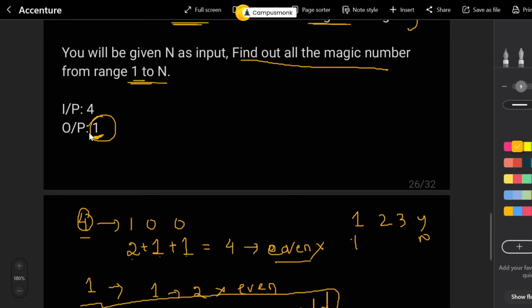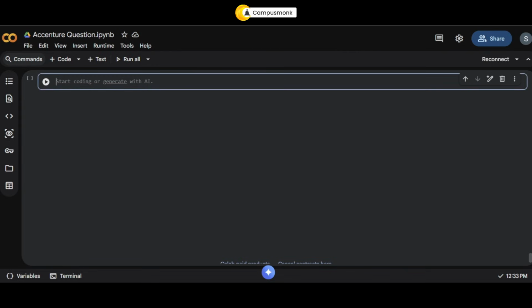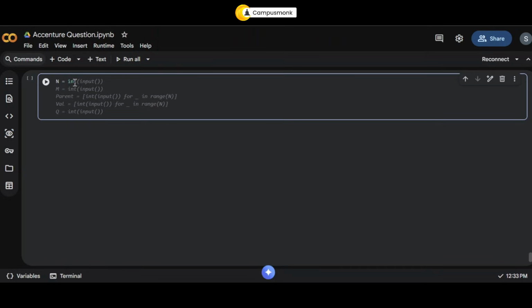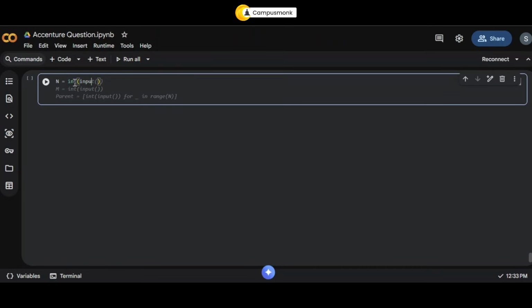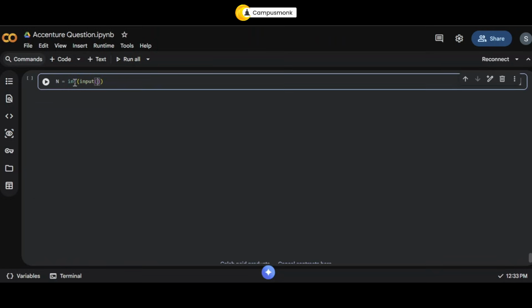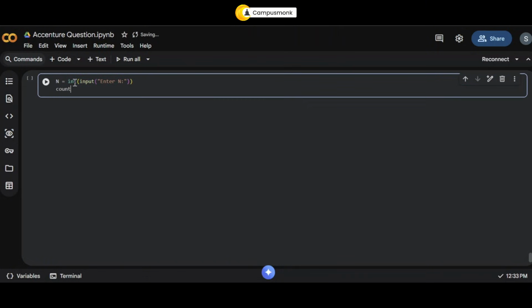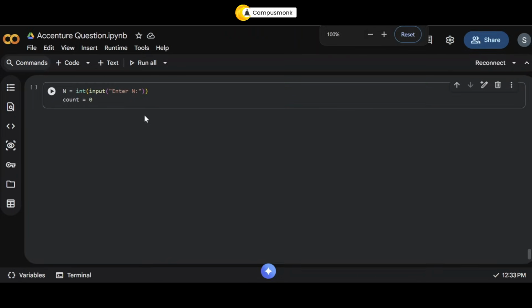How do we code this? So we'll go to our editor. I'm going to use Colab. You can use anything that you prefer to use. Okay, so we'll start with the first thing. So say n is equal to, we'll take an input. Just for your ease of understanding, I'll say enter n. Okay, do not write enter n in your exam. It's a humble request because that might throw an error. Okay, I don't know why, but looks like the size is small, so I'm going to reset the size.